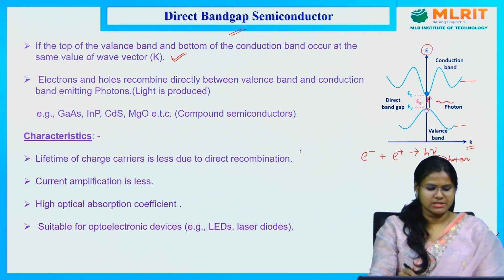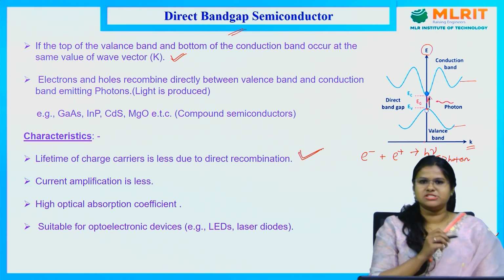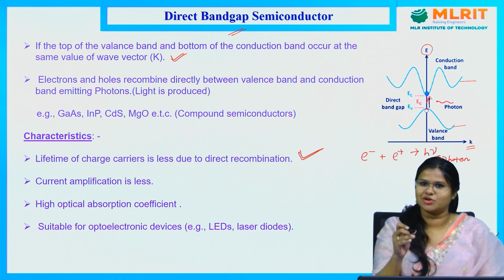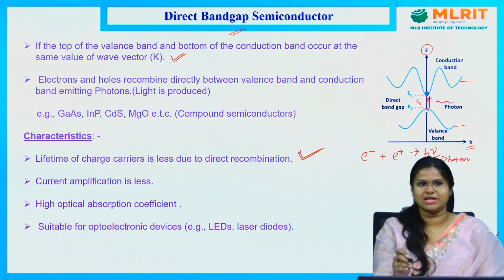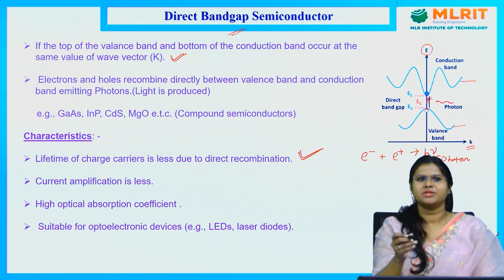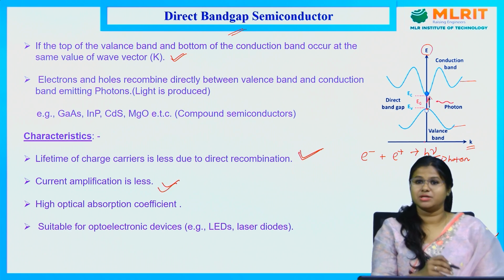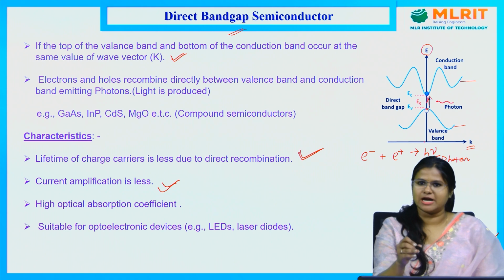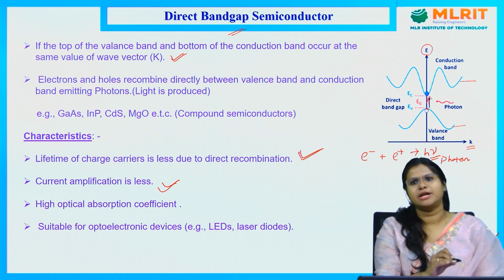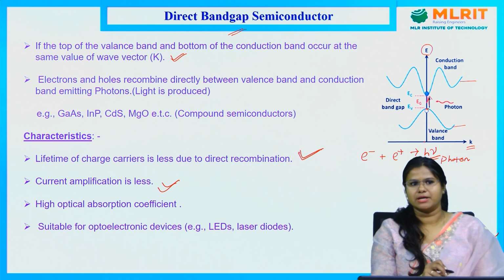That's why the lifetime of the charge carrier will be very less, because this electron hole recombination will very easily take place. That's why the current amplification will also be less, because the lifetime of the charge carrier is less. That's why current amplification is also less in case of direct bandgap semiconductor.